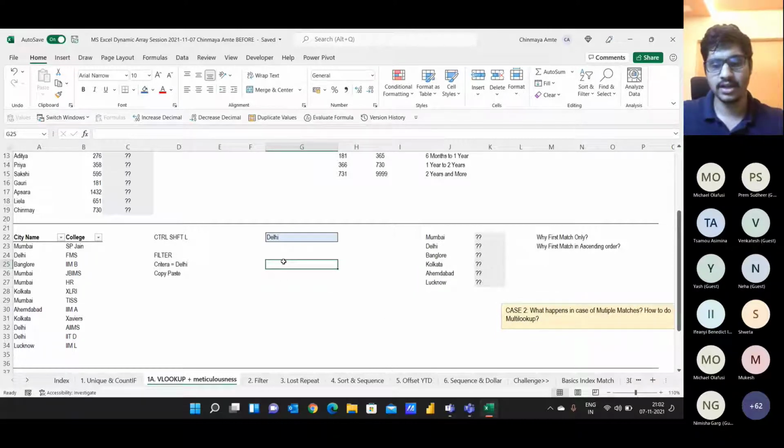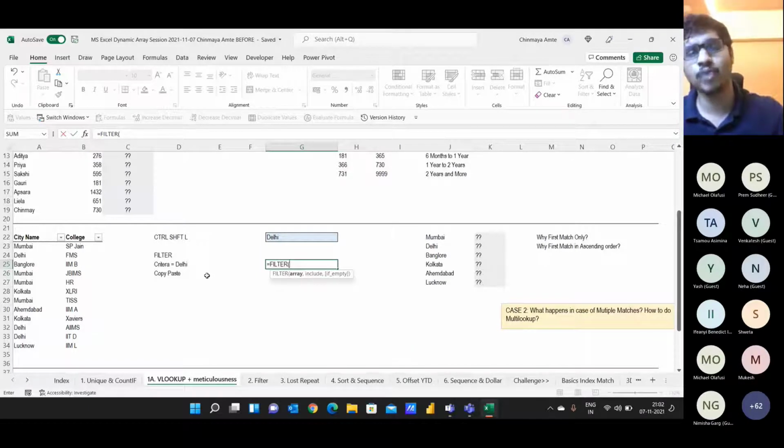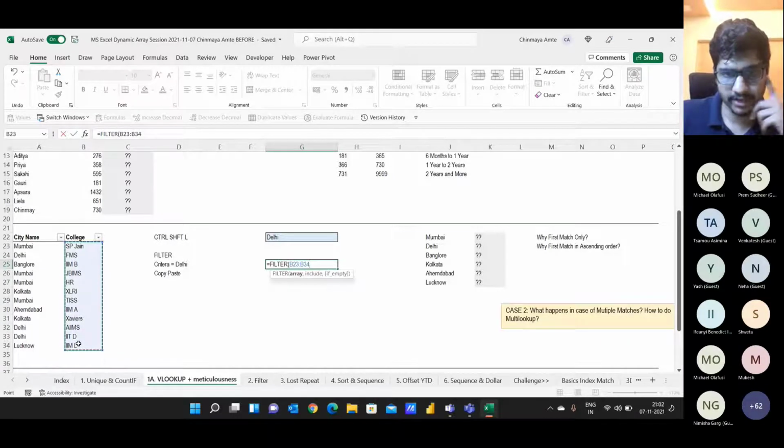So again, it's equal to FILTER. It's an Office 365 function. It's a dynamic array function. It was recently launched in Excel. So it's a very simple function: equals FILTER. Now what I want to filter, if you remember, I had copy pasted the names of colleges, right? So it's the list of colleges I want to filter. So I'm selecting this array. This is what I want to filter.